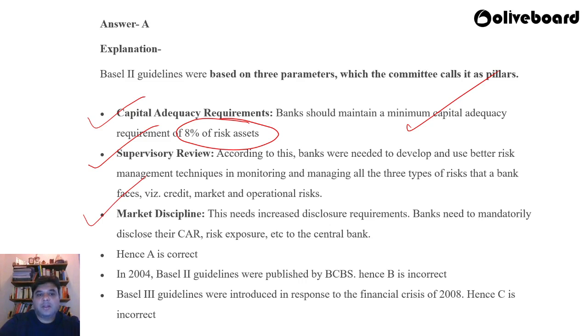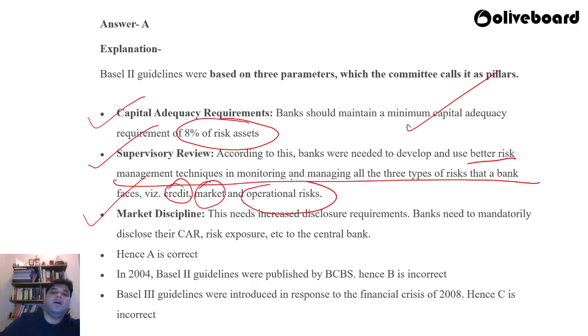Correct. Second, supervisory review. According to this, banks were needed to develop and use better risk management techniques in monitoring and managing all 3 types of risks that a bank faces. That is credit risk, market risk, and operational risk. Keeping these three risks in mind, Basel 2 says there should be a supervisory review in a timely manner to check the management techniques, or to embed better management techniques in monitoring and managing all three types of risk that a bank faces: credit risk, market risk, and operational risk.